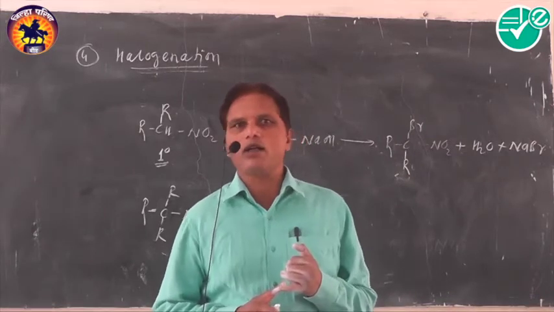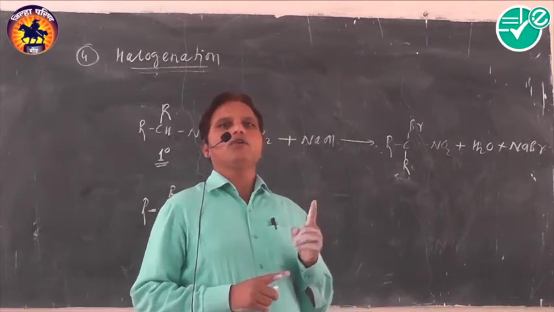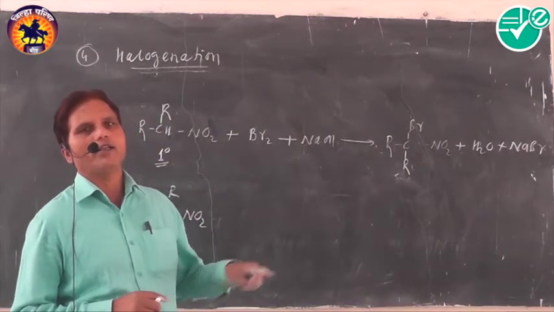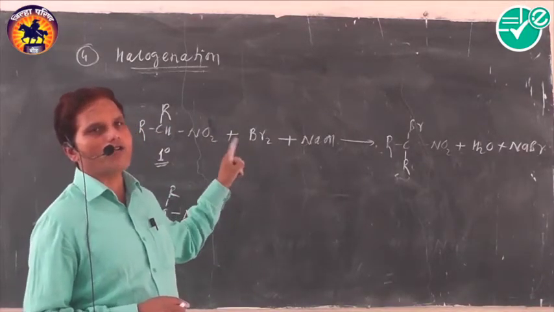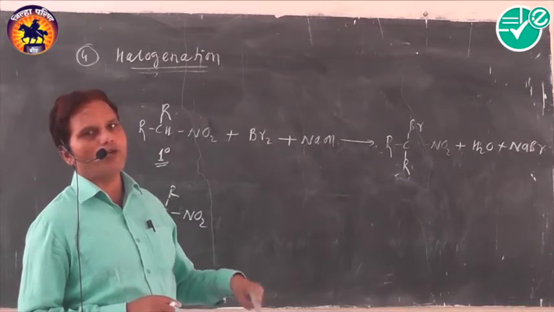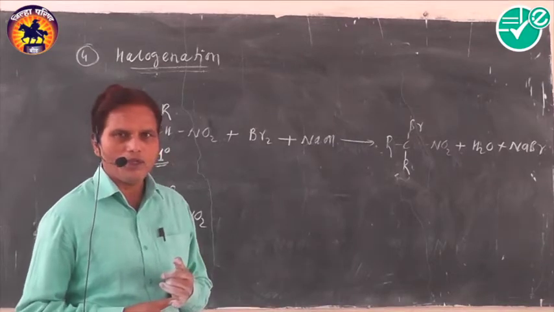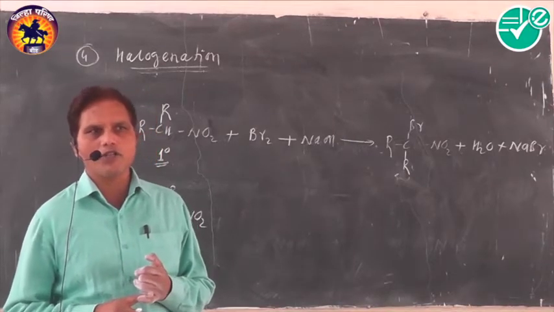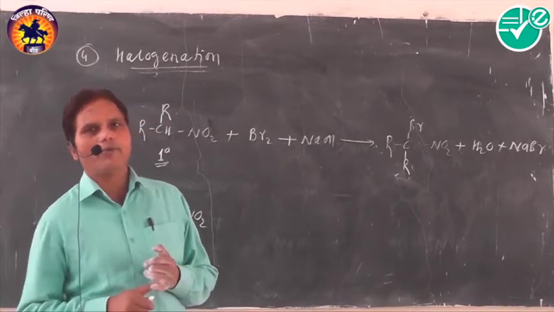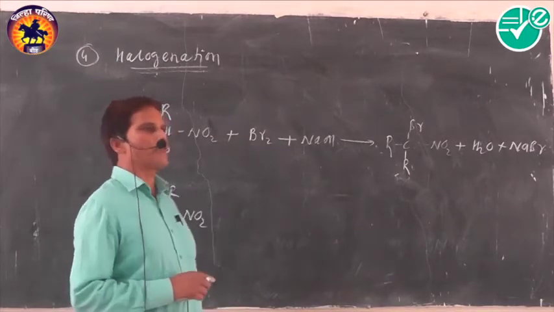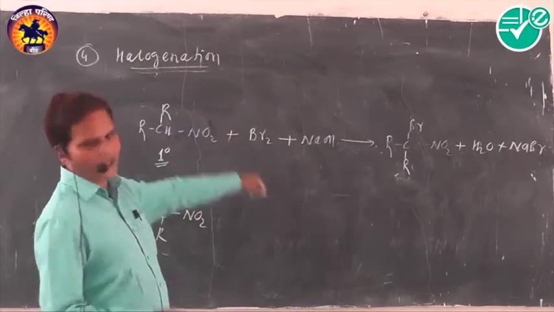It means they do not undergo halogenation, and that's why you can easily distinguish primary, secondary and tertiary nitroalkanes using the reaction called halogenation. This simple distinguishing reaction is called the halogenation reaction.